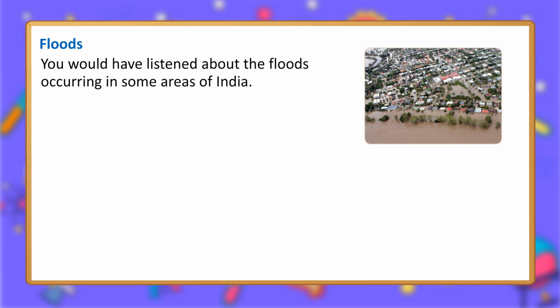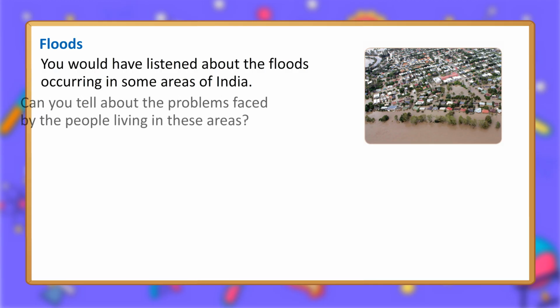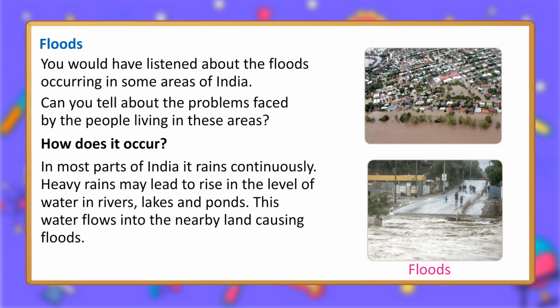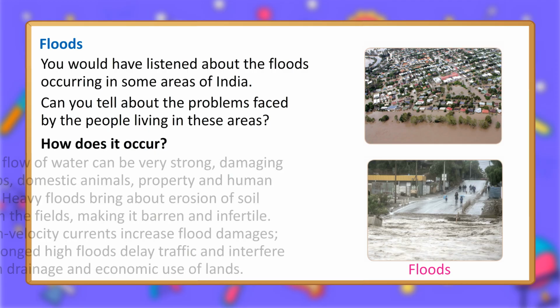Floods. You would have heard about the floods occurring in some areas of India. Can you tell about the problems faced by the people living in these areas? How does it occur? In most parts of India, it rains continuously. Heavy rains may lead to a rise in the level of water in rivers, lakes and ponds. This water flows into the nearby land, causing floods.